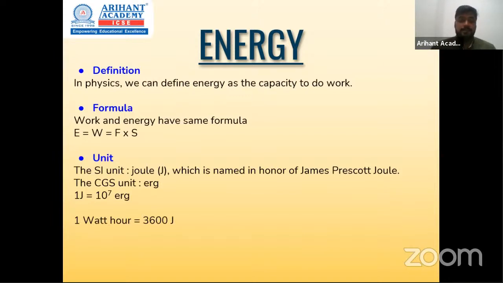1 watt hour. Sometimes they ask you to convert watt hour into joule. So simply, watt hour to joule, what we are converting here is hour to seconds. If we convert hour to seconds, we multiply by 60 into 60, which gives us 3600. And watt second becomes joule over here. And 1 kilowatt hour, simply we have to multiply by 10 raised to 3 for the kilo part in this unit.